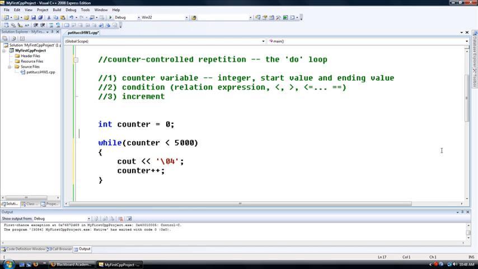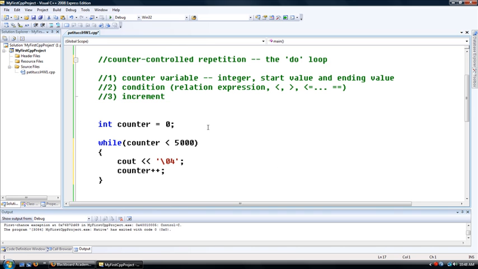Okay, so we talked about the for loop and the while loop, and the last C++ style loop that we can use is the do loop. And the do loop is actually like the while loop with one notable exception. Here I have the while loop. This is what we did in the last video. This loop is going to create 5,000 stars.